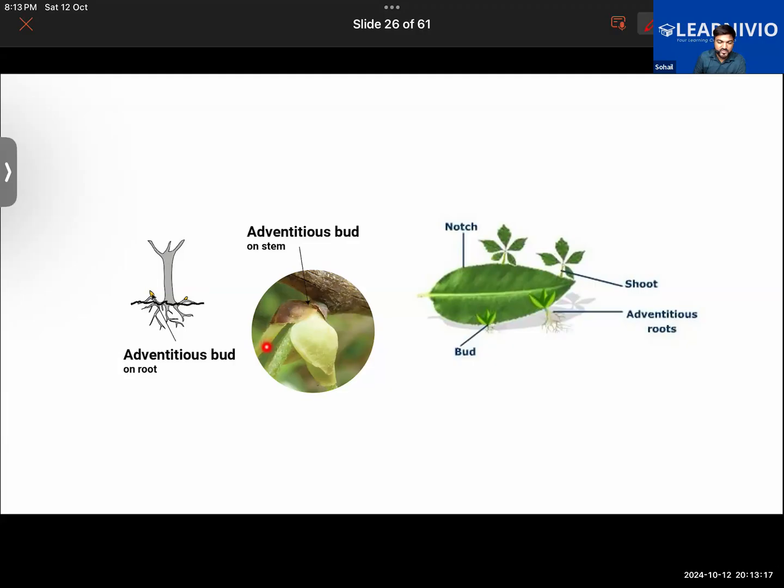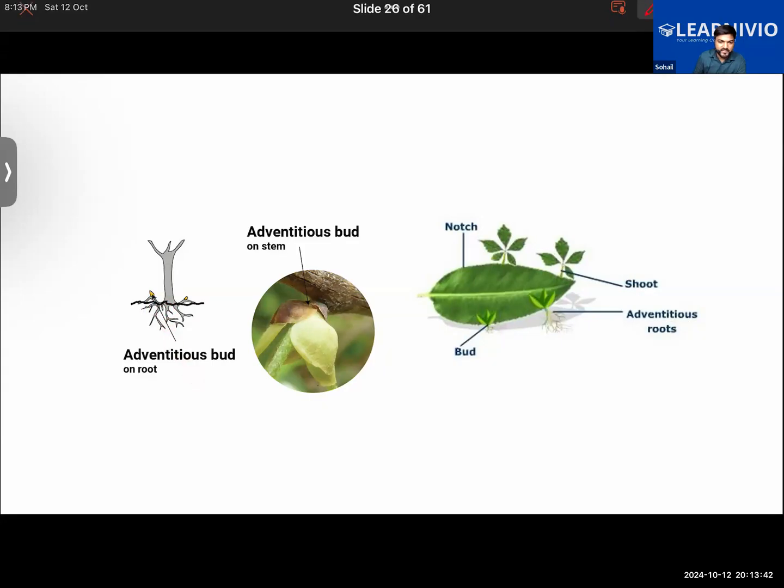Fatima, will new plants grow from this bud? No, sir. No. But here in this case, you are seeing that the bud is present at the base of the stem, and in this case the new plant can grow. If the bud is present at the base of the stem, new plants will grow from it.